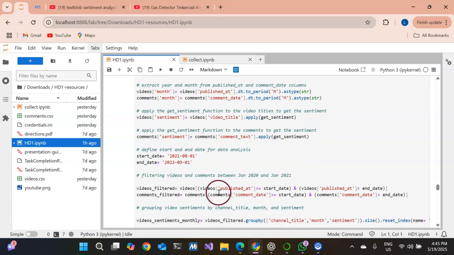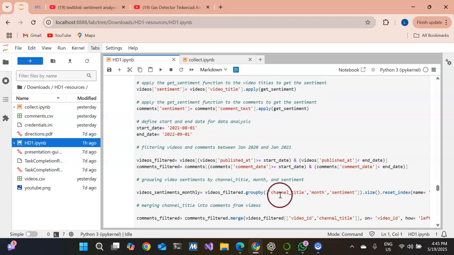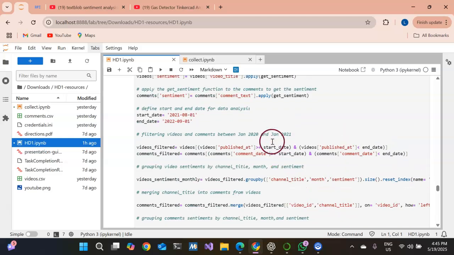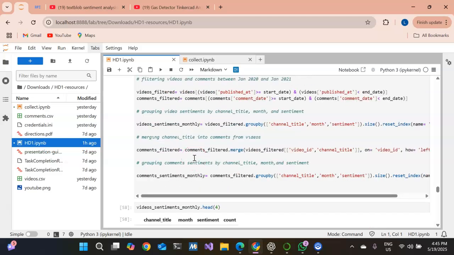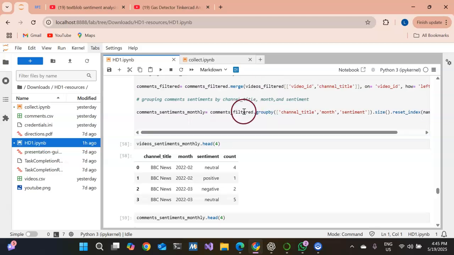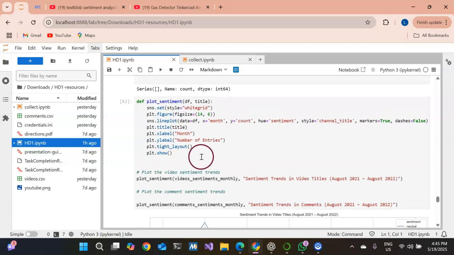Then to do this, I first use the groupby function in pandas to group the data by columns like channel, title, month, and sentiment, and then I reset the index, and here's some filtration I did according to the start date and end date. After preparing and filtering the data, I have used this function. In this function I use a seaborn line plot to visualize the trends, and these plots help me clearly see how sentiment changes over time and varies between different channels.